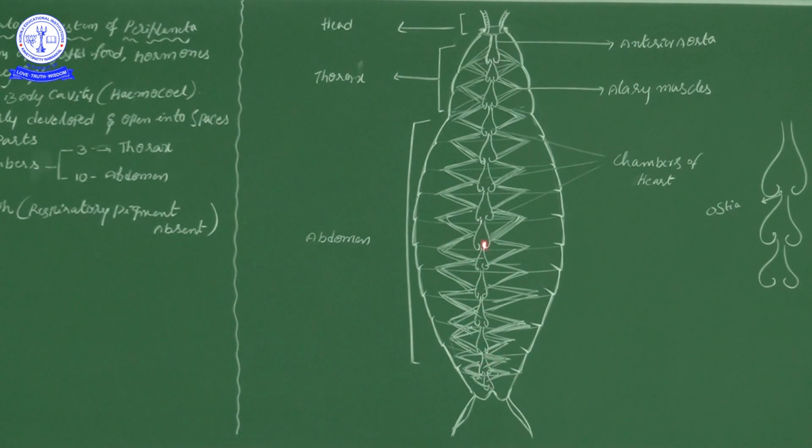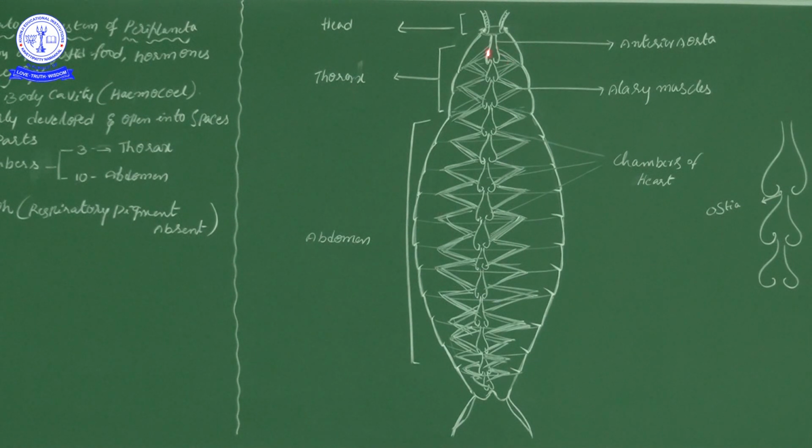So the 13 chambered heart is arranged on the dorsal side. Which side? Dorsal side. Our heart is located on the ventral side, not the dorsal side. But an invertebrate's heart is located on the dorsal side, in the midline. Our heart is not like that; our heart is located somewhat on the left side. So on the midline of the dorsal side, these 13 chambers are arranged.